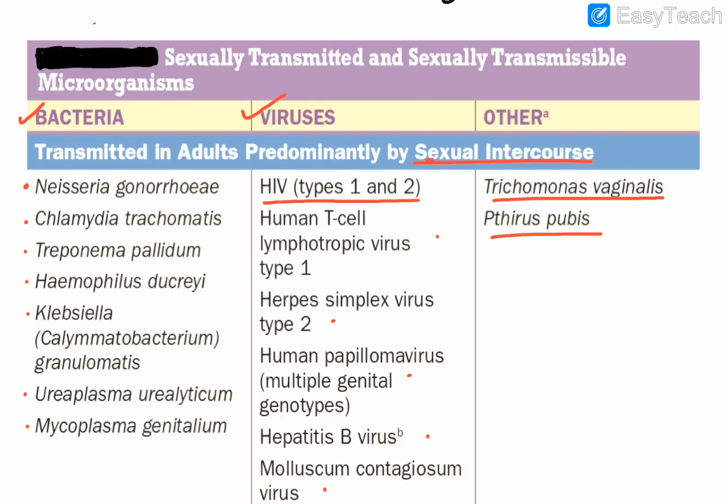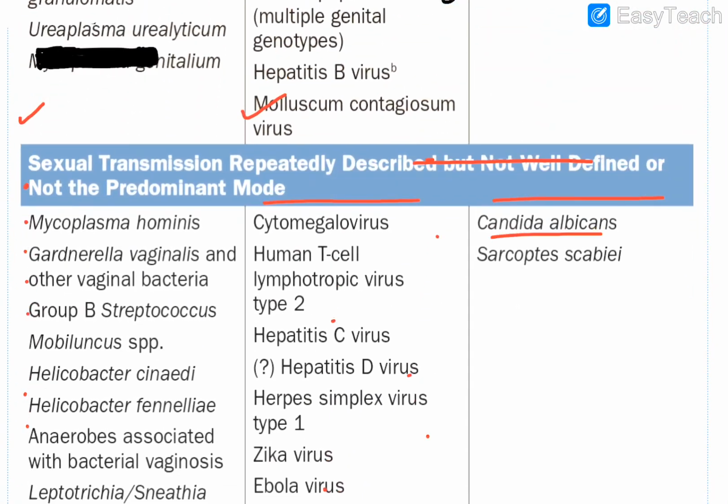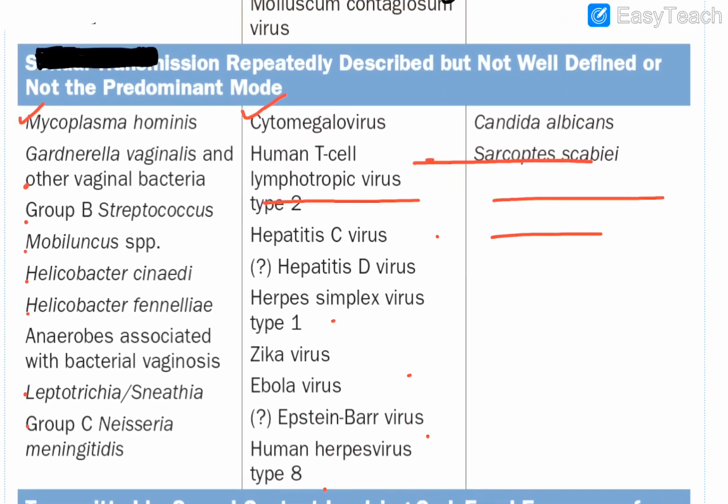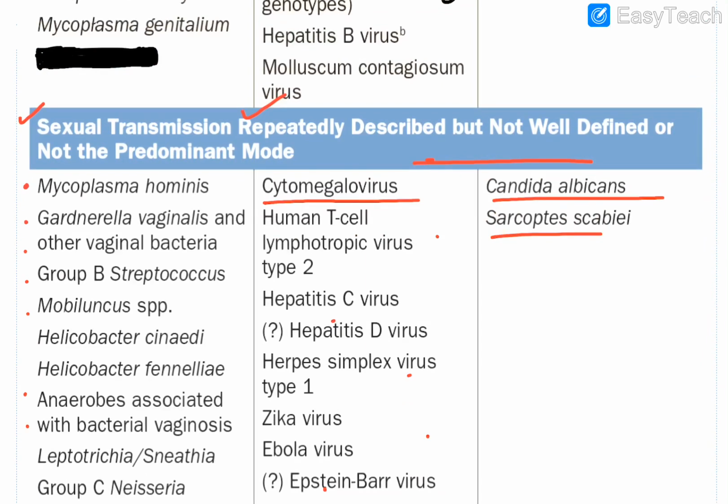Now, coming down to this table, you will find some other things also, and that other thing is sexual transmission.